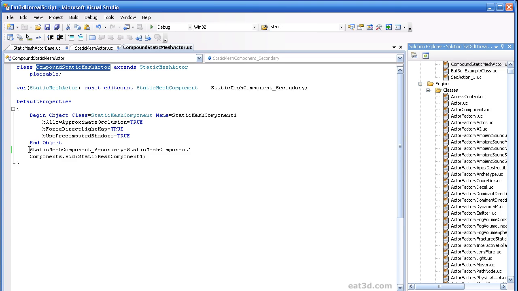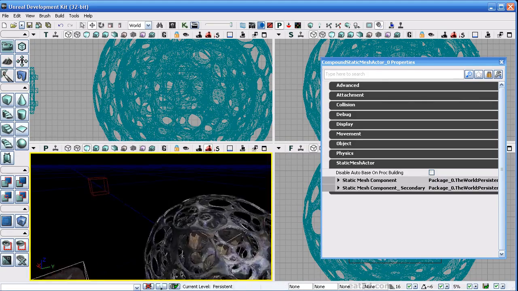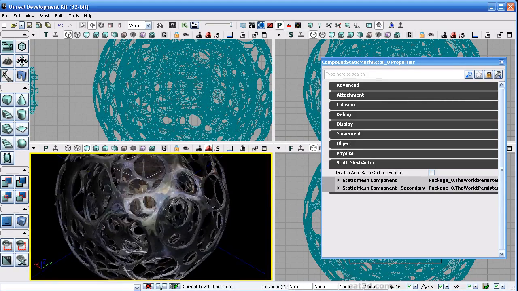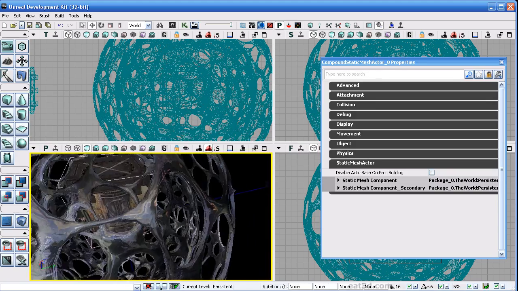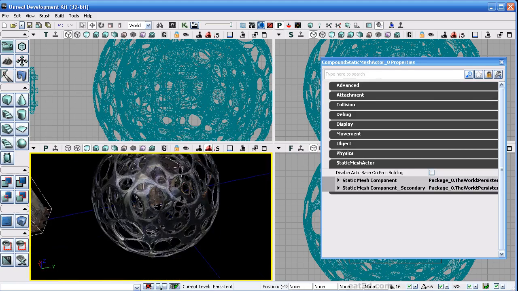So it would be weird and probably cause some problems if you tried to add the collision component for the secondary one. In this case, those two meshes that we're using to visualize it work well for visualizing that there's two very different meshes that are being rendered by the same actor. But this would not be the typical use.